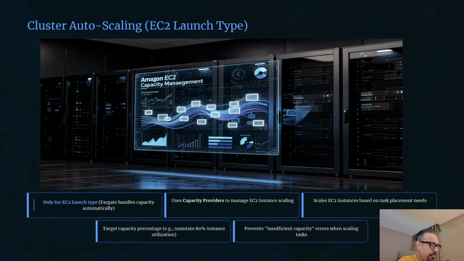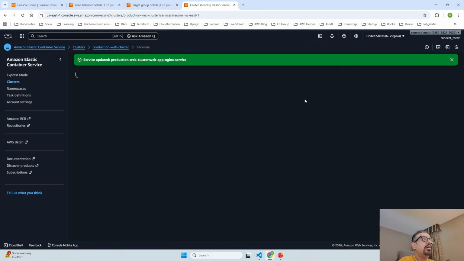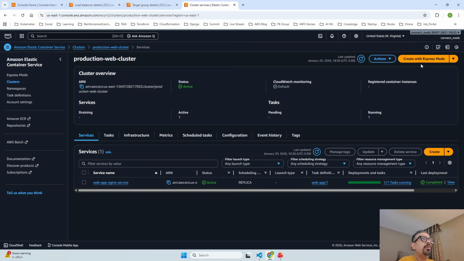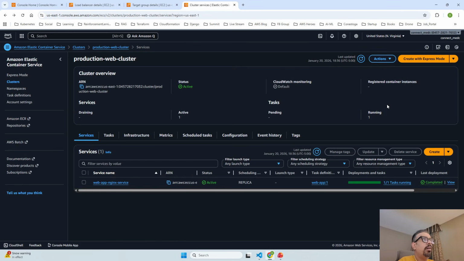So if I take you to our console, see, this is our cluster. If I click on the cluster, you can go ahead and update the cluster. For example, right now we do not have any auto scaling, but you can add a capacity provider over here and also add auto scaling to it if it offers. But now we are going to focus more on our service auto scaling.